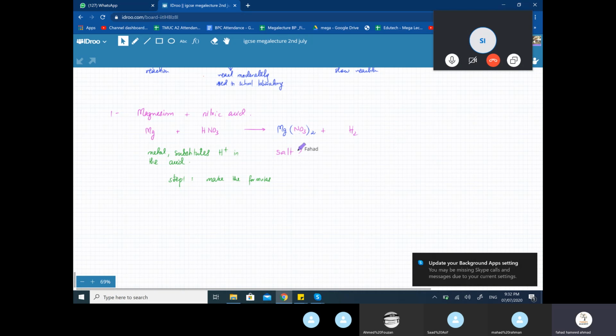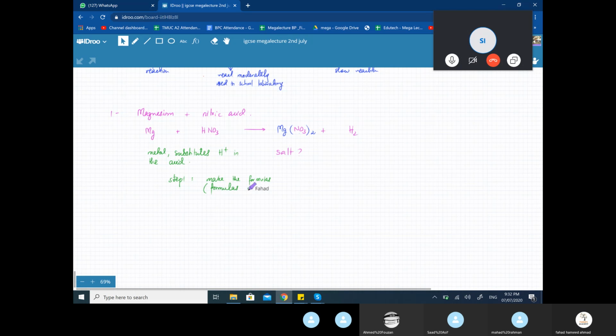So that's the first thing. You make the formula. And make sure you can't change the formula. So the formulas are locked in place. You can't do anything about them now because they're already made. Okay? Now coming to step 2, which is you balance the equation.